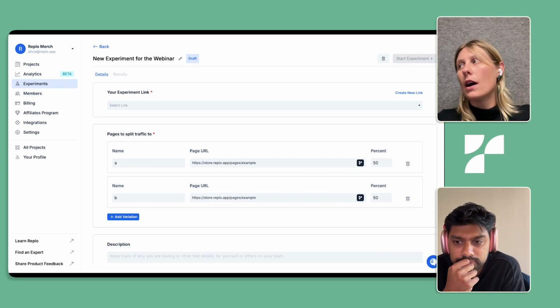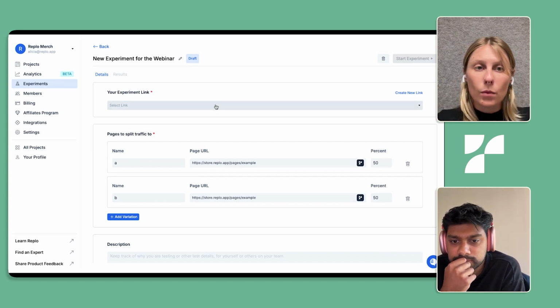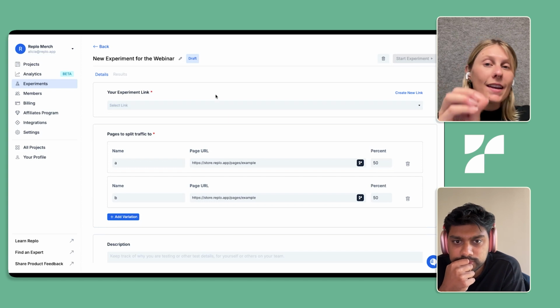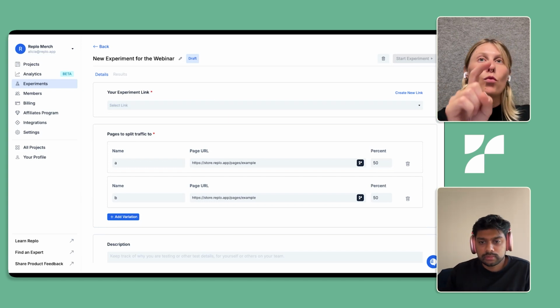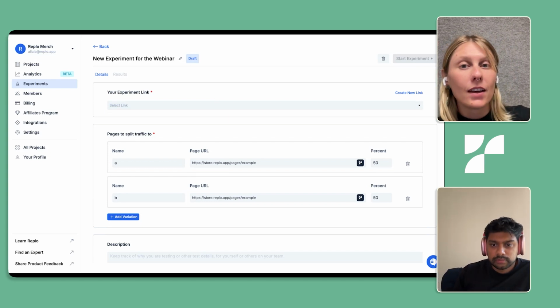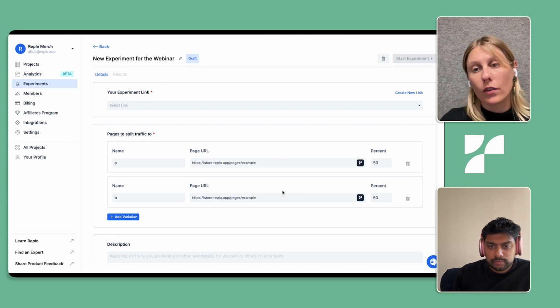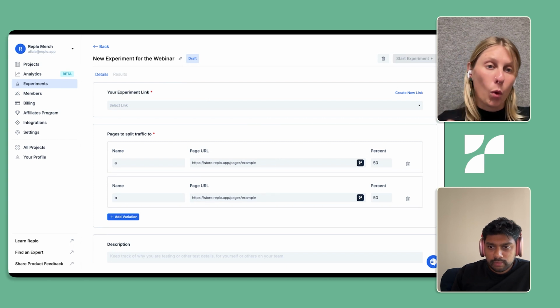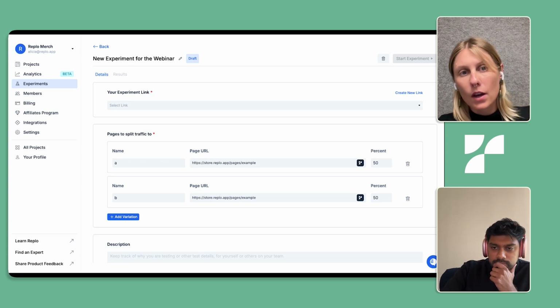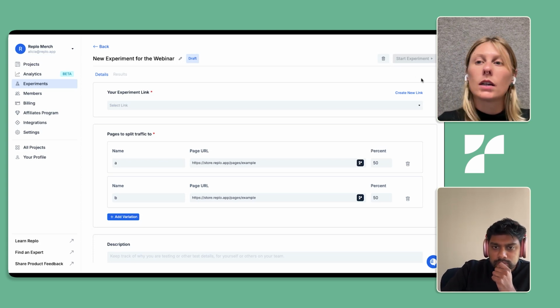That's a no-no. So what we did was make it so that when you end an experiment, you can reuse that experiment link again, and you create a new experiment. You can drive traffic again to a different split of pages. But that was super important to our customers, to not have to go in and replace that link every single time and still be able to experiment. So that was something that we added in the product.